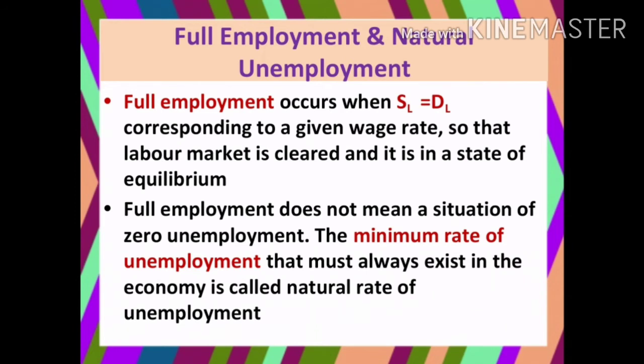There is the possibility of natural unemployment, so there exists some degree of unemployment in the economy. That is called natural unemployment. So you should not say that full employment means there is no unemployment at all. That is not possible. A few members will remain unemployed.